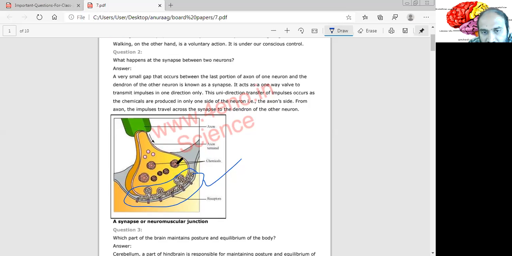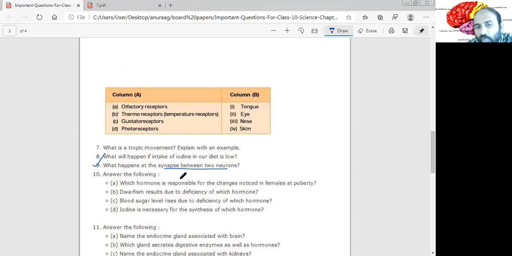You can see here, these are the chemicals. What are these chemicals? Neurotransmitters. These neurotransmitters are released from the nerve end towards the next dendrite. Okay, so there's a gap, it's called synapse. Fine, so what happens at the synapse between two neurons? At the synapse, the axon of the nerve end releases the chemicals called neurotransmitters. These neurotransmitters are accepted by the dendrite of the next neuron. Okay,